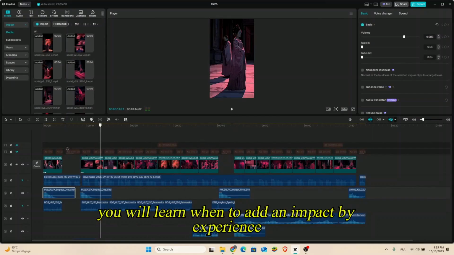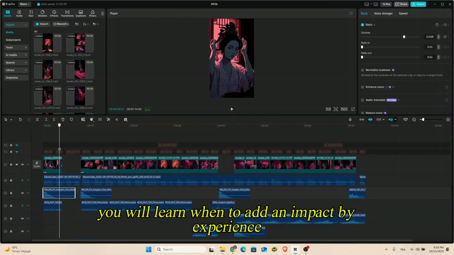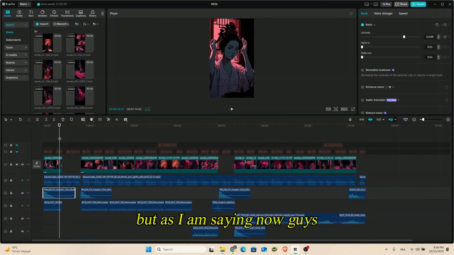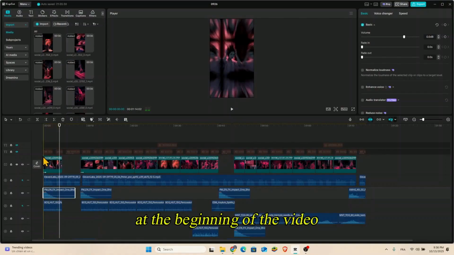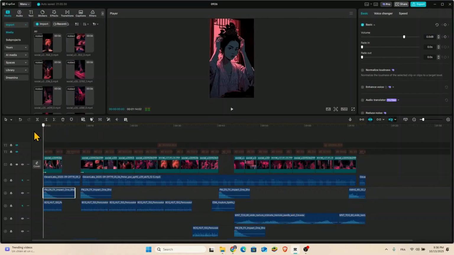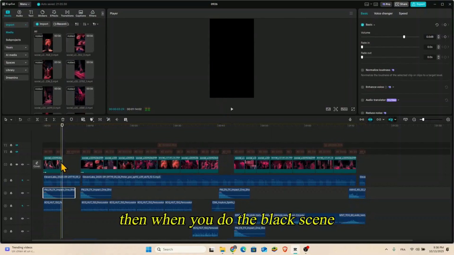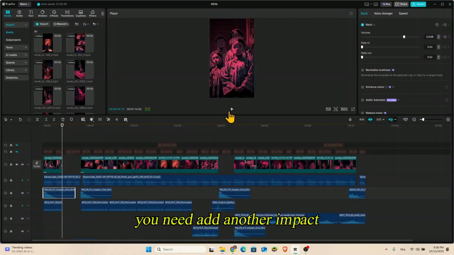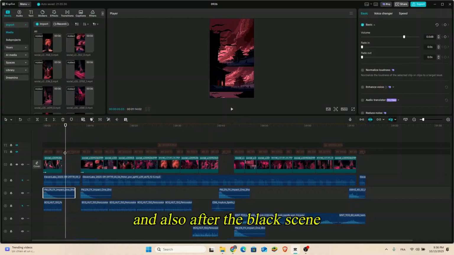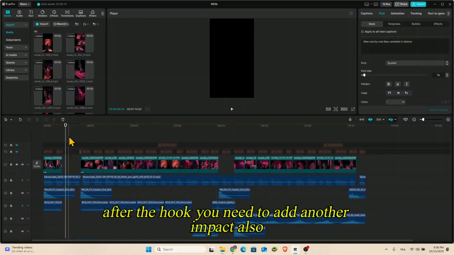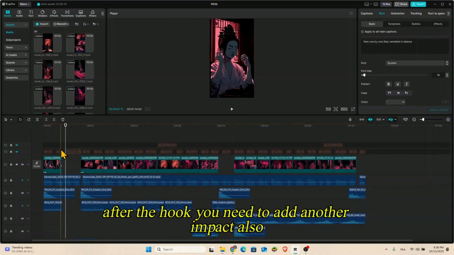You will learn when to add an impact by experience, but as I am saying now, guys, you will need to add an impact at the beginning of the video. Then when you do the black scene, you will need to add another impact. And also after the black scene, after the hook, you need to add another impact.